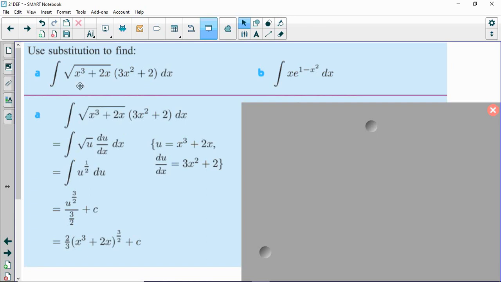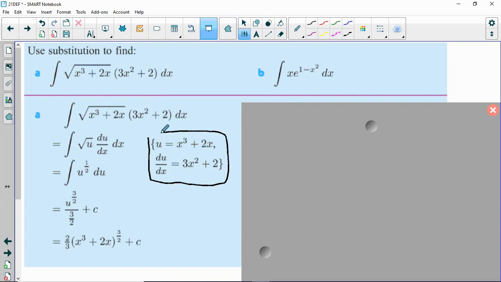So in looking at this, I notice that we have an inside function here. It's inside of a square root, x cubed plus 2x. And what is the derivative of x cubed plus 2x? 3x squared plus 2. So this is very convenient. This is set up very, very nicely for a substitution. So we look down here.